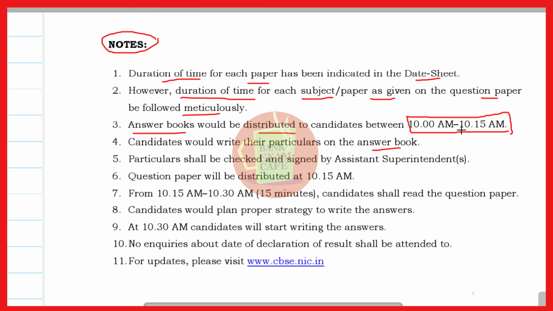Means within these 15 minutes the candidate has to write their particulars, such as roll number, class and subject, and everything whatever is asked. Then particulars shall be checked and signed by the assistant superintendent, and the question paper will be distributed at 10:15 a.m.